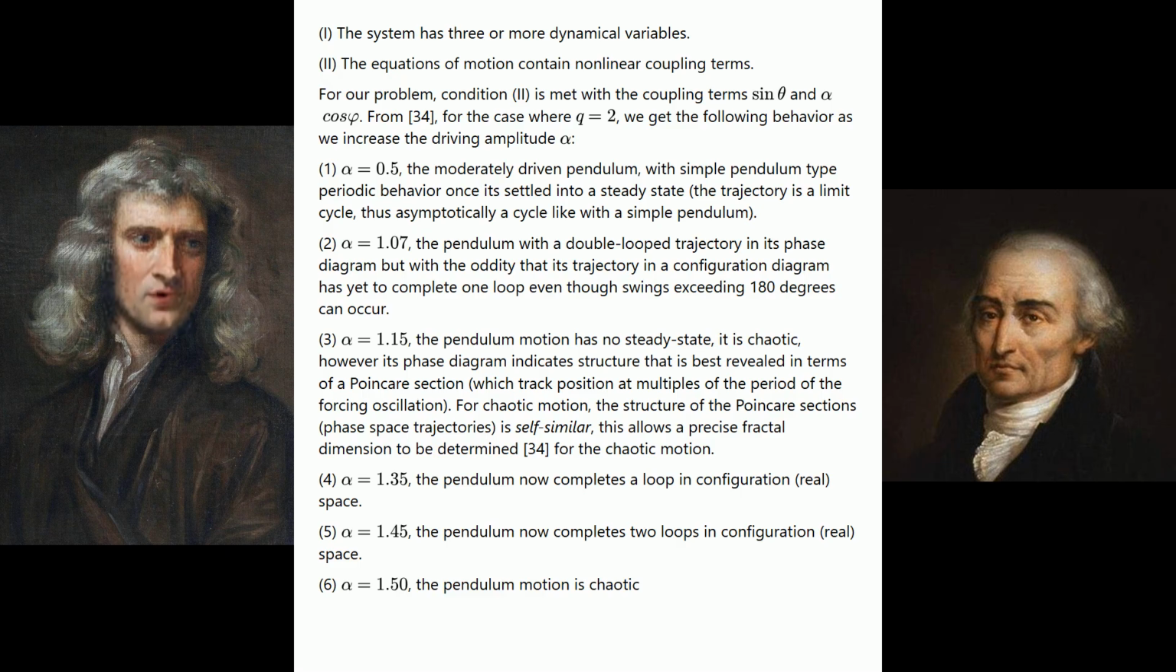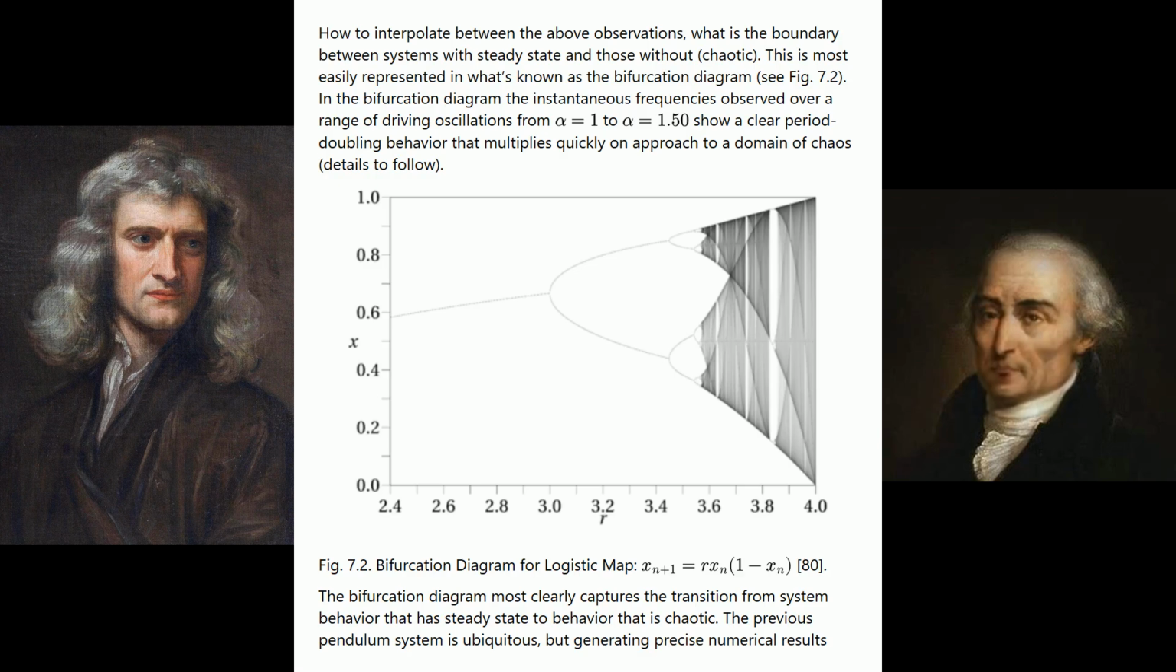4. Alpha equals 1.35. The pendulum now completes a loop in configuration, real space. 5. Alpha equals 1.45. The pendulum now completes two loops in configuration, real space. 6. Alpha equals 1.50. The pendulum motion is chaotic. How to interpolate between the above observations? What is the boundary between systems with steady state and those without, chaotic?